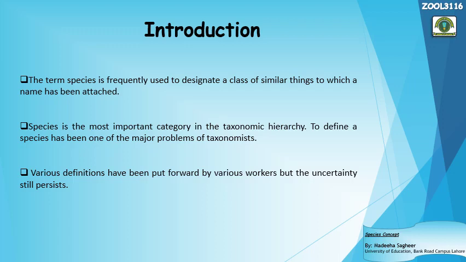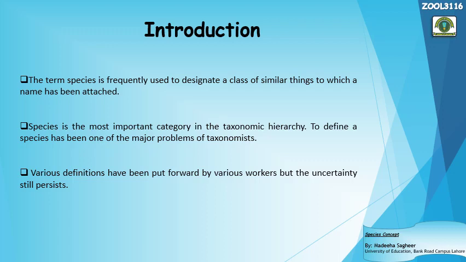The term species is frequently used to designate a class of similar things to which a name has been attached. Right? So species is the most important category in the taxonomic hierarchy. Defining a species has been one of the major problems of the taxonomist. Obviously, first we have to identify the organism at the species level. Once we have identified the species, then we can further classify it into different orders, families, phylum, etc., right?